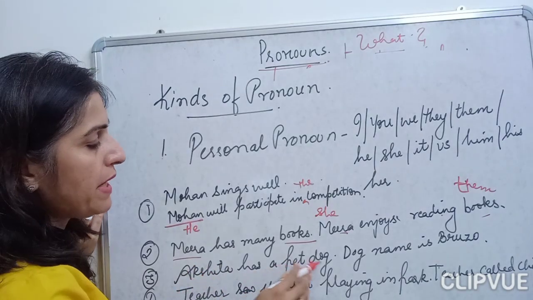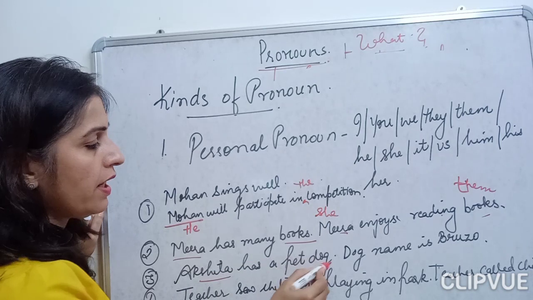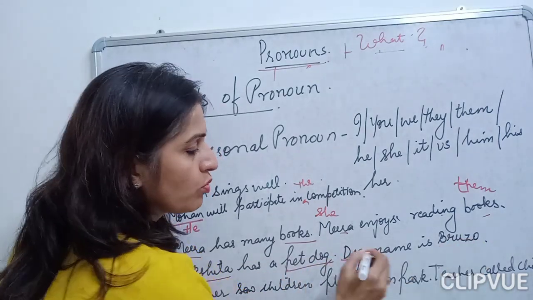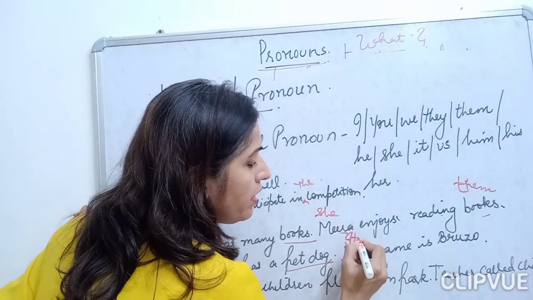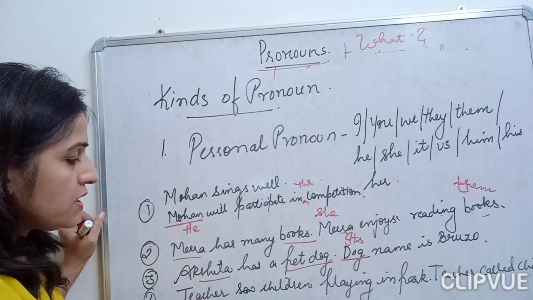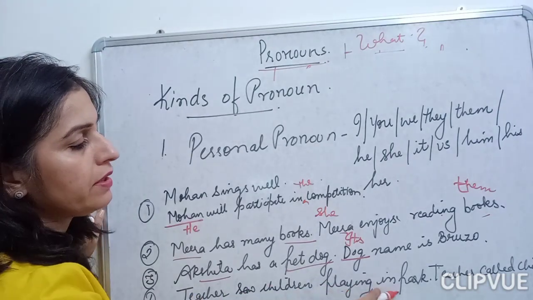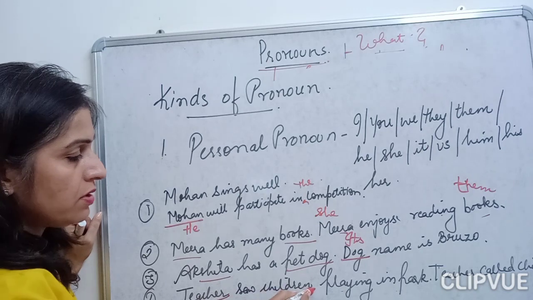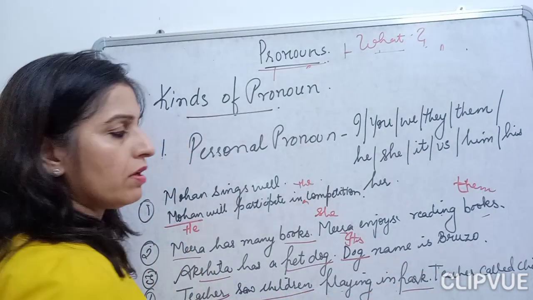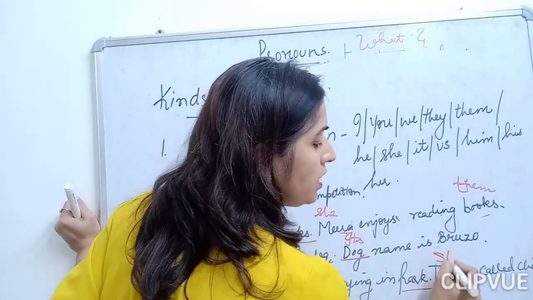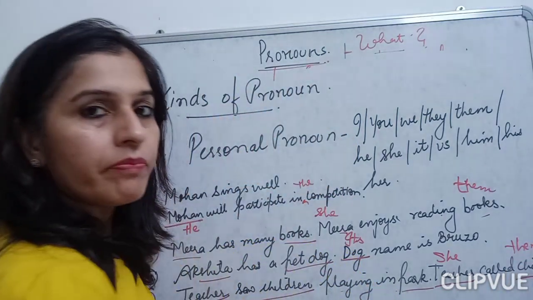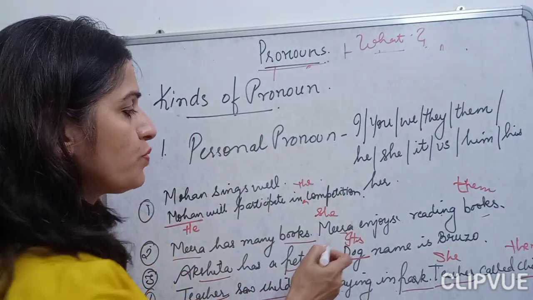Akshata has a pet dog. Okay, Akshata and pet dog are my nouns here. Okay, the dog's name is Bruzo. So what will be the pronoun here? Its name is Bruzo. Teacher saw children playing in park. Teacher, children, park. Teacher called children. So what will come here? She called them. Okay, for a non-living thing we use the pronoun it.